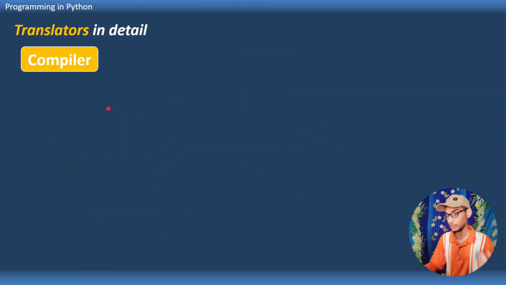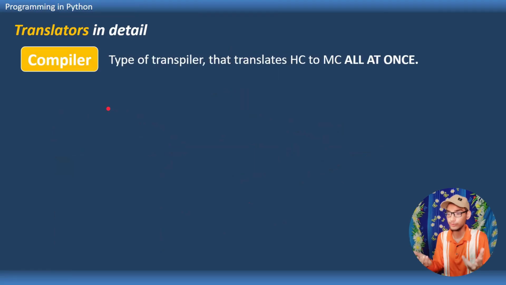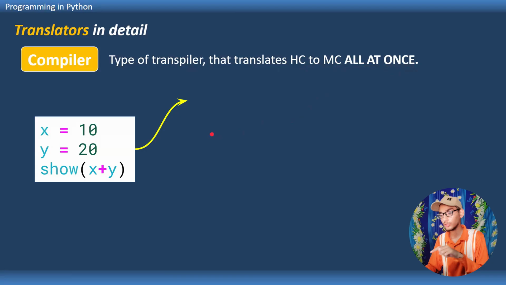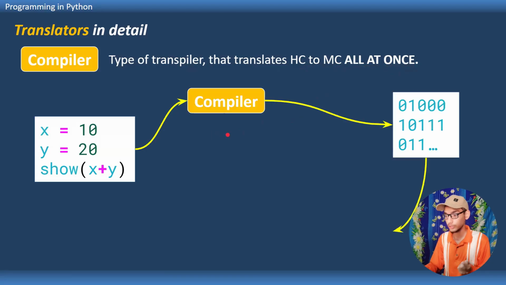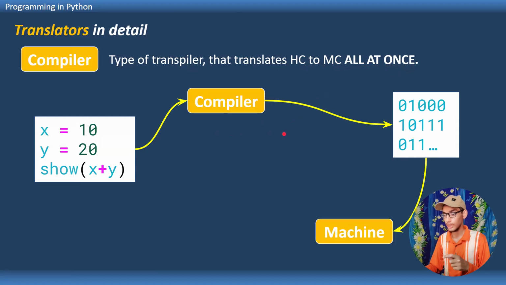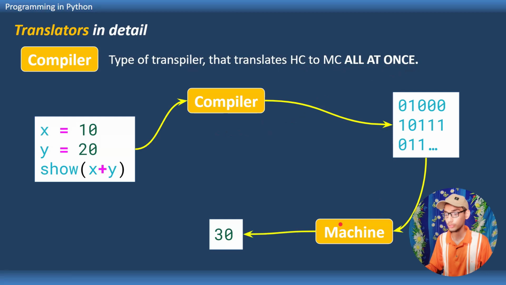So what exactly is a compiler? A compiler is a type of translator that translates human code into machine code all at once. This means if you give this human code to the compiler, it will translate it into machine code all at once without stopping for a line, and we give that machine code to the machine, and the machine generates that output, which is 30 in this case.